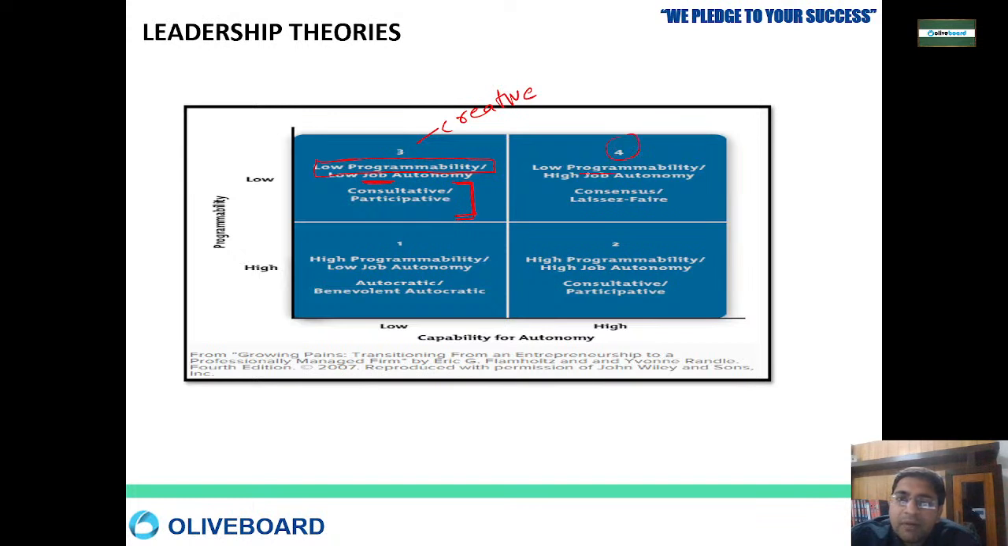Here you have low programmability. That means you can be creative here. You can do the work on your own, and you have high job autonomy. अपने हिसाब से काम भी करो, कोई आपको कुछ कहेगा भी नहीं, बस आपको काम करके देना. So it's like a laissez-faire situation. Okay.